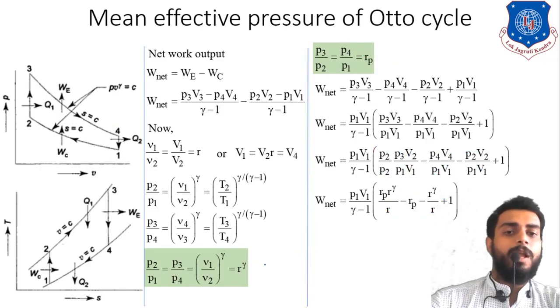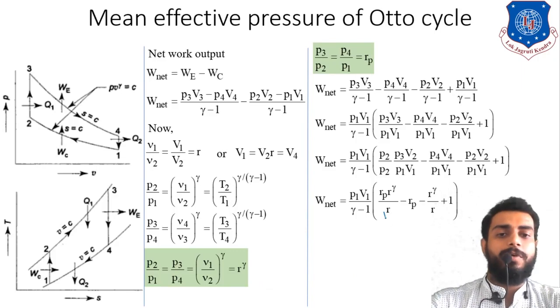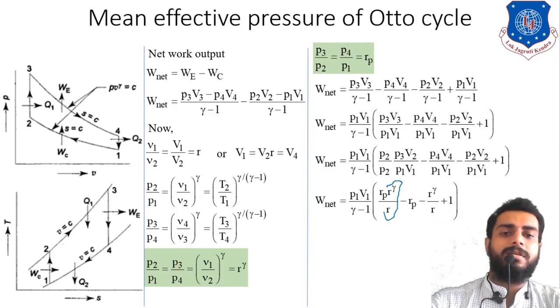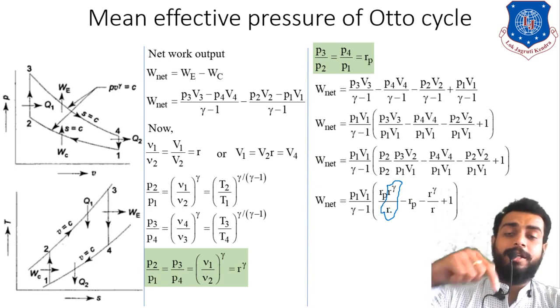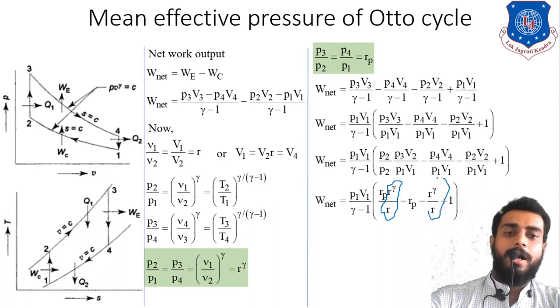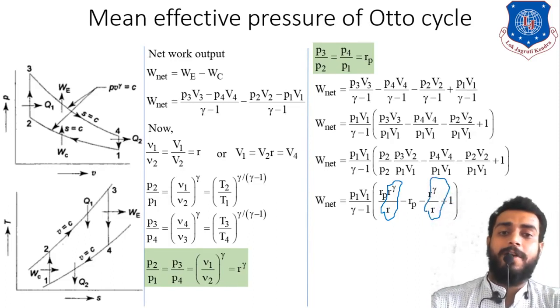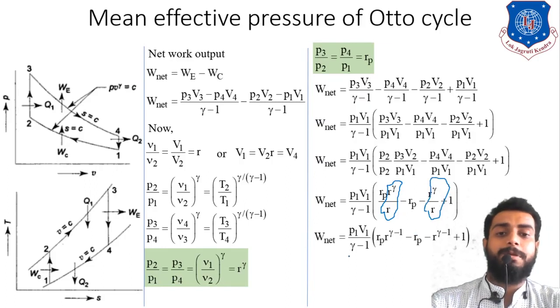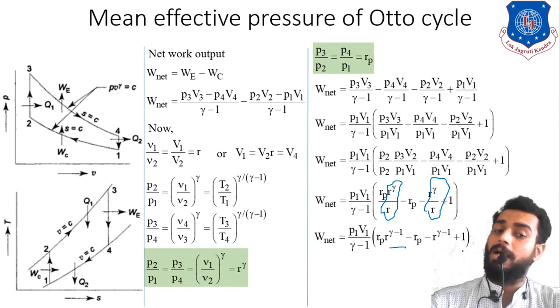Now just focus over here. This R has the same base but different power. If I take this denominator into the numerator, then the power will become negative. The same will occur over here also. So we can write P1 V1 divided by gamma minus 1, Rp R raised to gamma minus 1, minus Rp, minus R raised to gamma minus 1, plus 1.